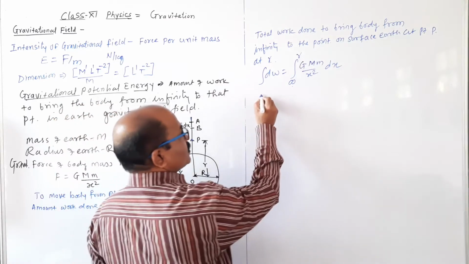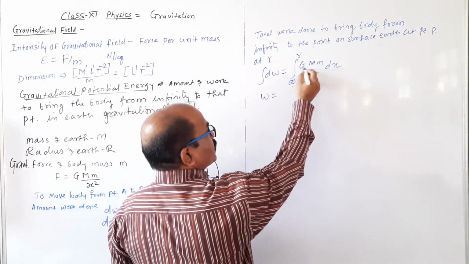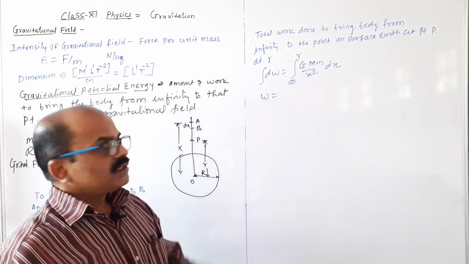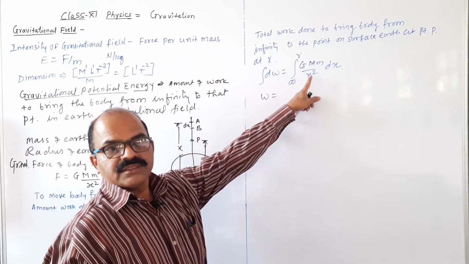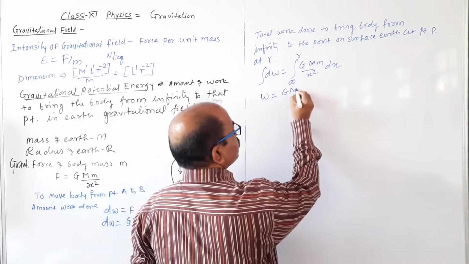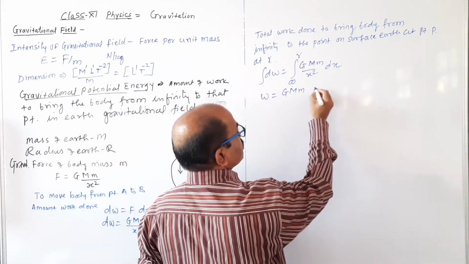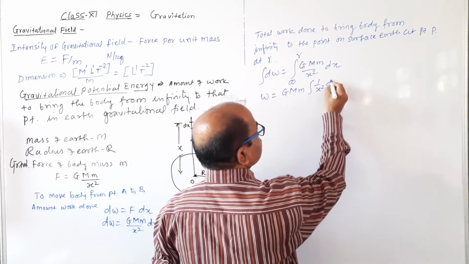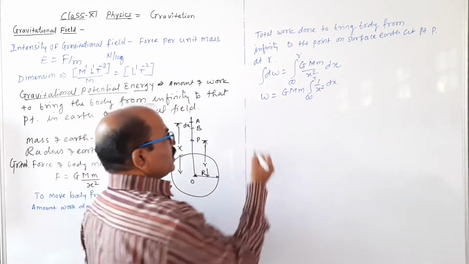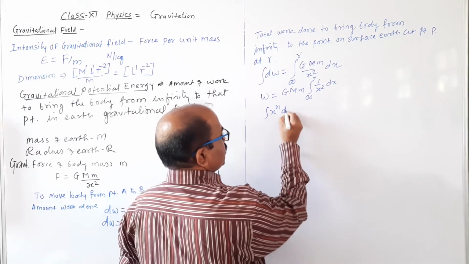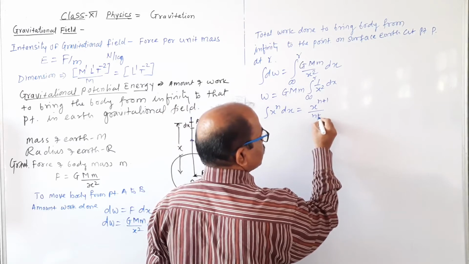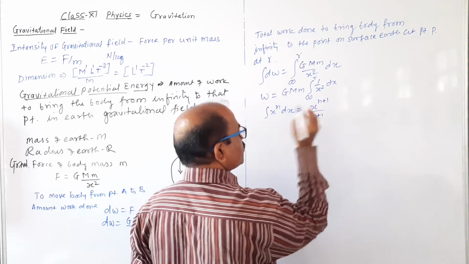So integration of dW is W, and this G, capital M, mass of the small body, all they are constant. That's varying, the distance is a change. X क्या होता है, ये vary होता है. So this is G capital M small m, this is the constant. Integration of 1 by x square dx, our limit infinity to r, or integration of x raised to n dx equal to x raised to n plus 1 divided by n plus 1. This is the formula, और ये लिमिट है, the constant नहीं है.